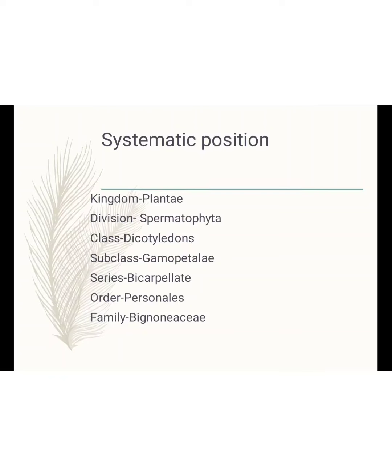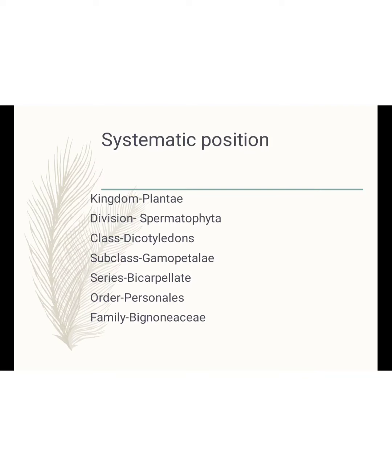Then the division Spermatophyta produces a flower during the life cycle. After fertilization, ovules turn into the seed. Embryo formation occurs. Then the class Dicotyledons. In this, two cotyledons are present. Root is a taproot system.